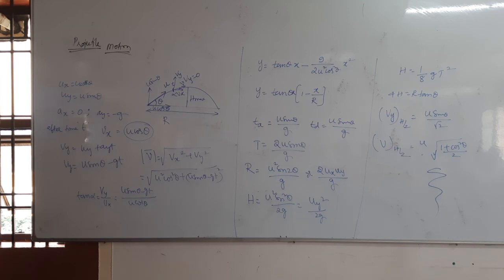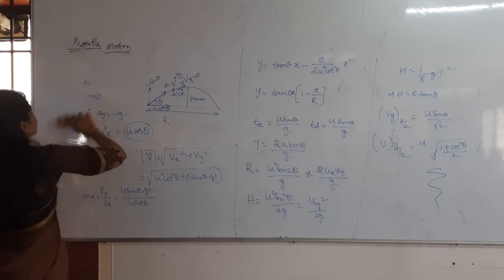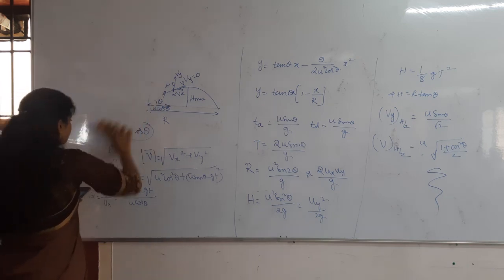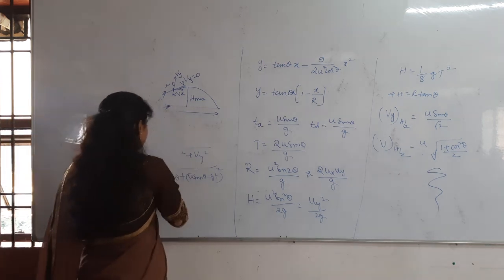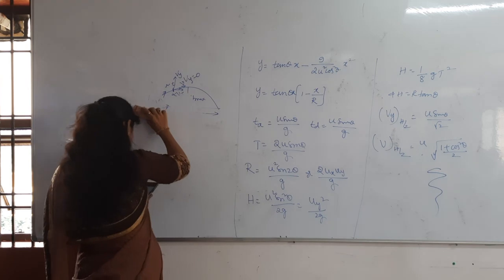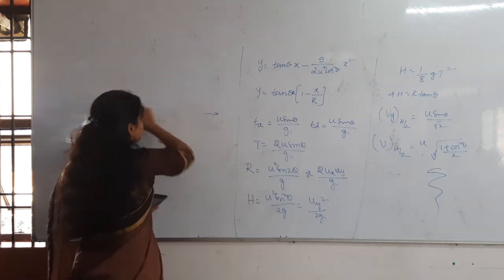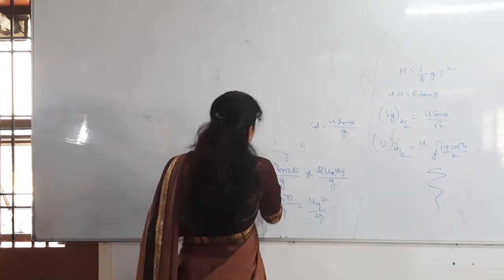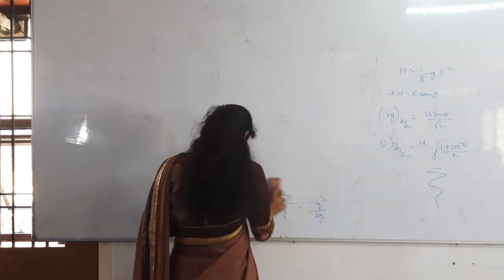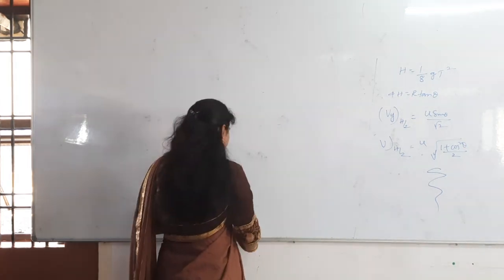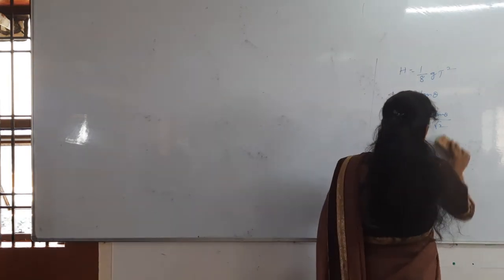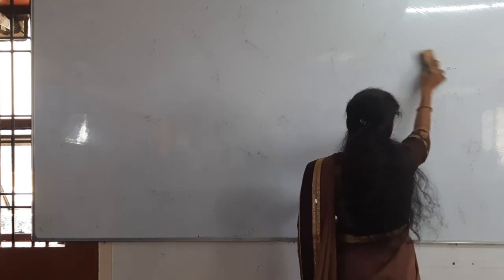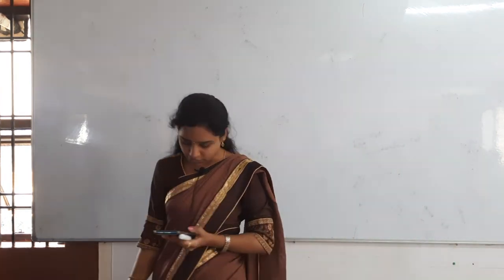A particle is projected from the ground with an initial speed u at an angle of projection theta.